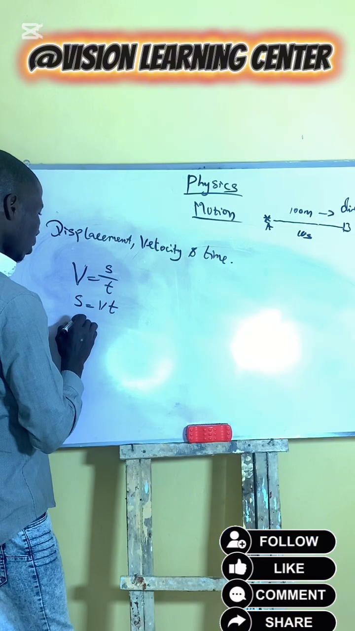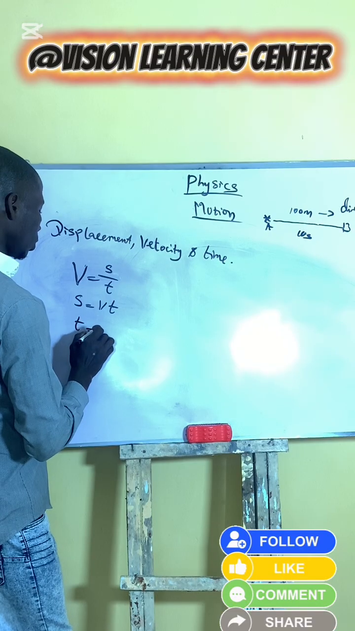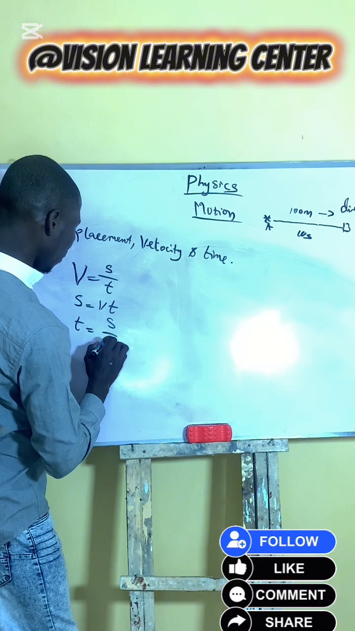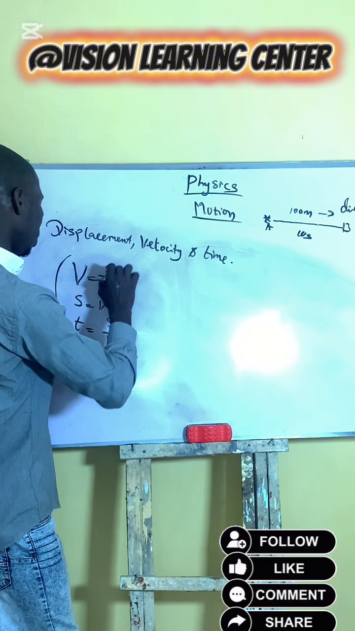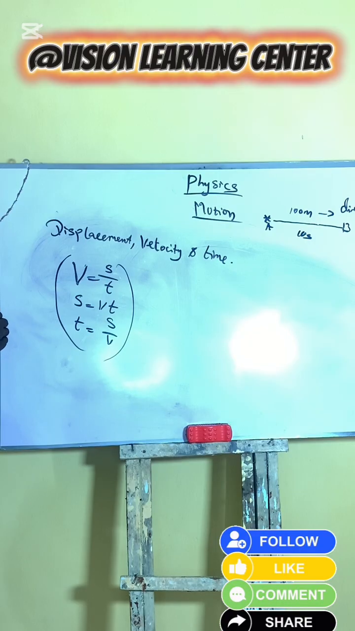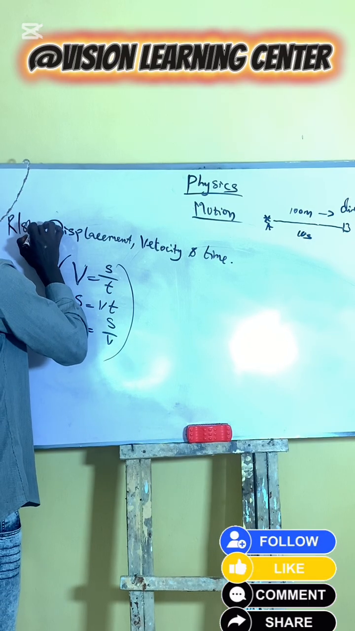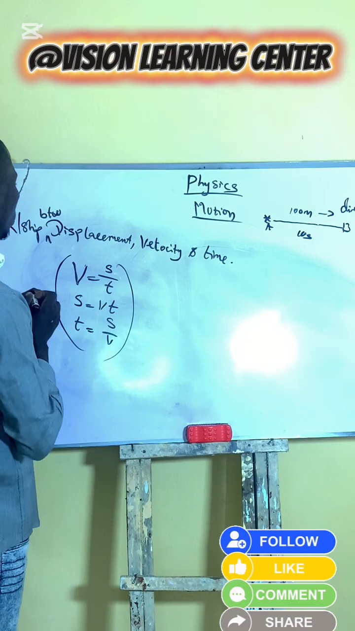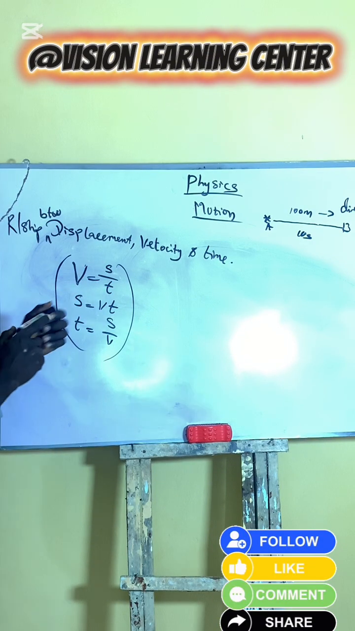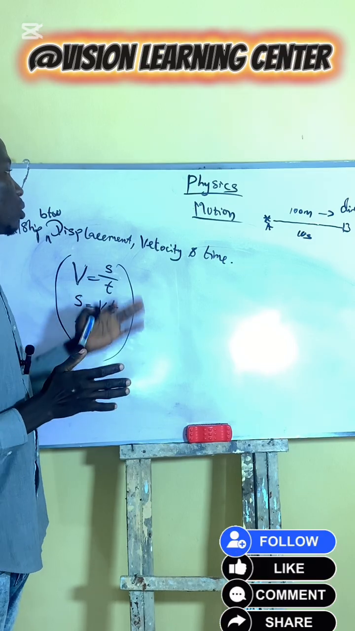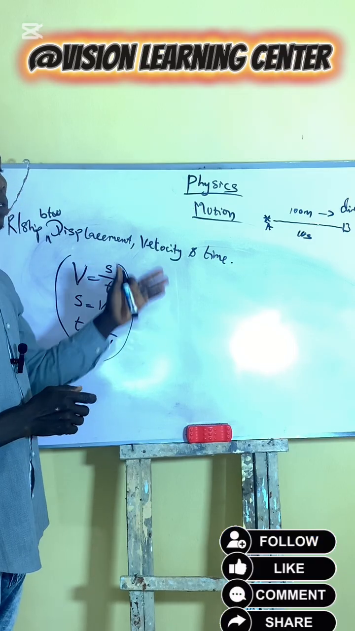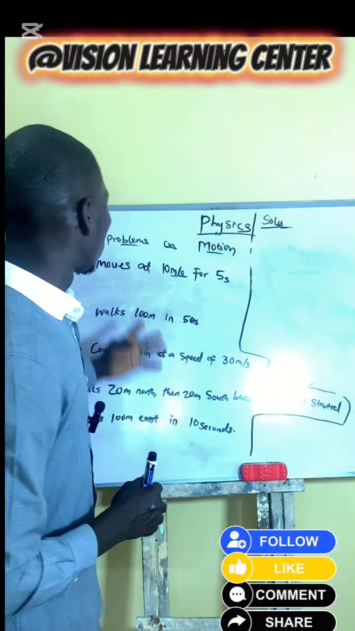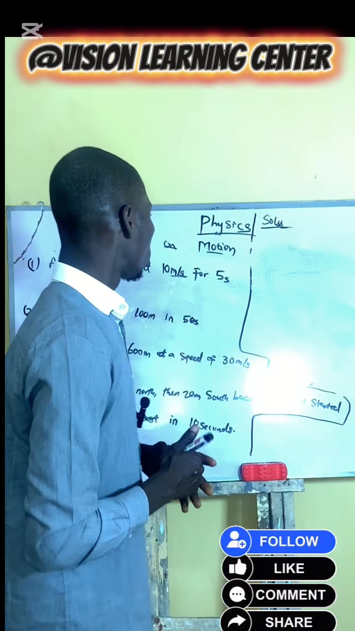Then our time is equal to displacement divided by velocity. This is the relationship between displacement, velocity, and time. Next, let's solve problems regarding these topics. Let's look at some problems on motion.